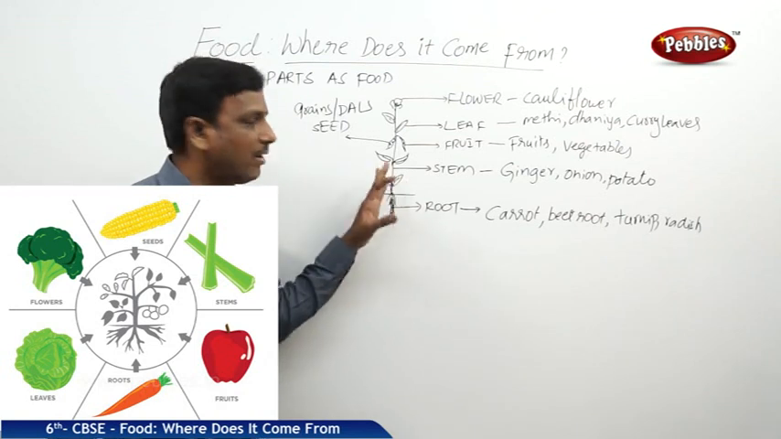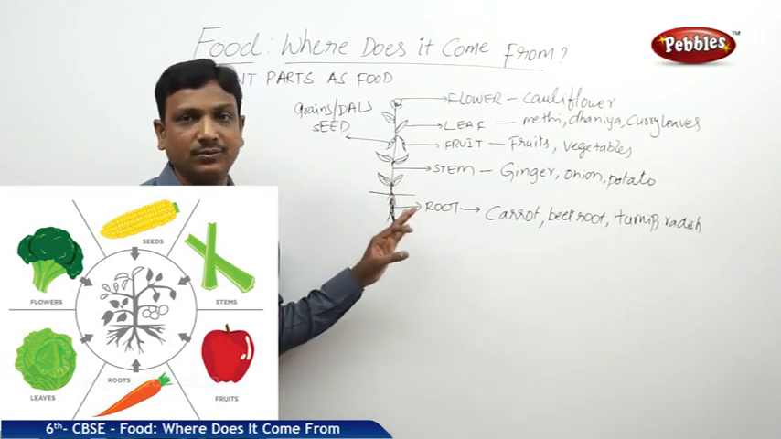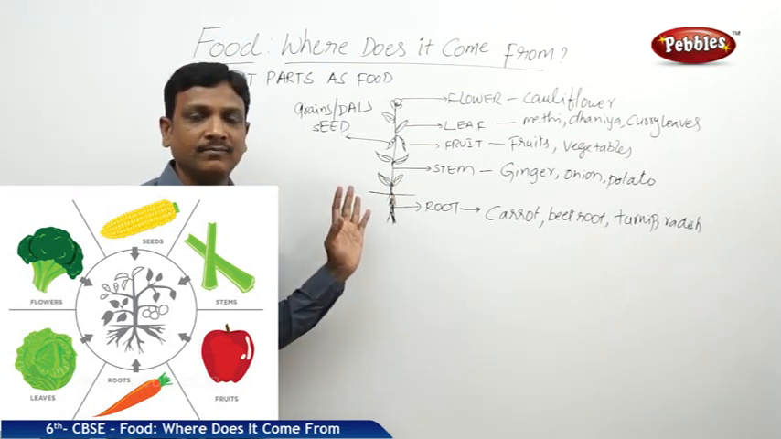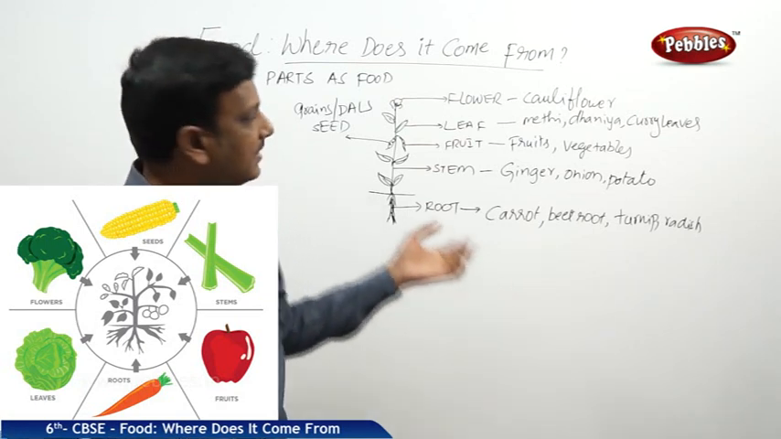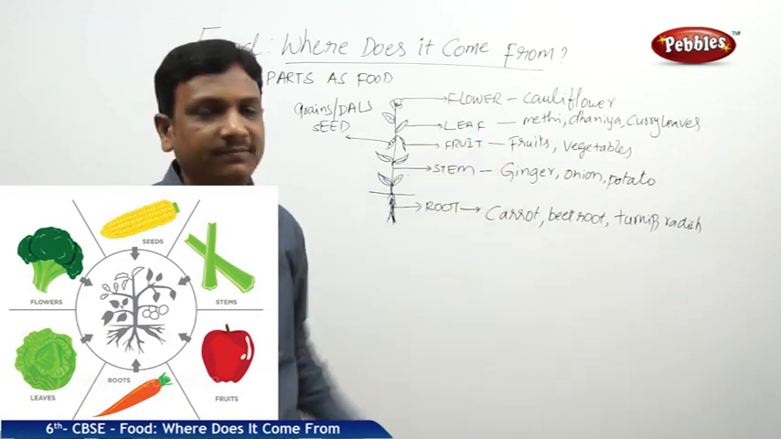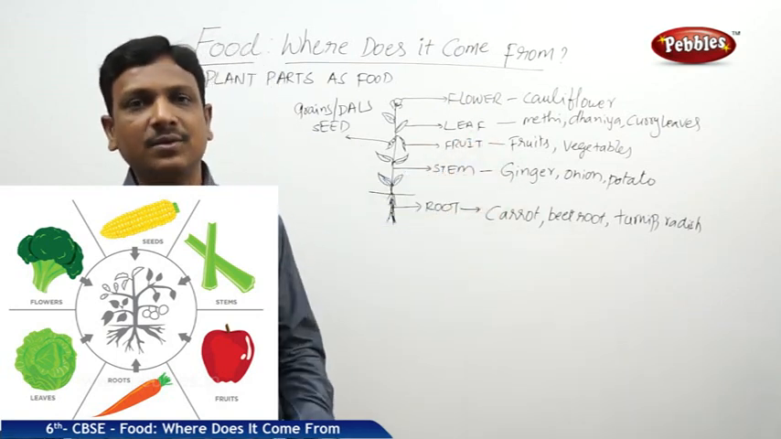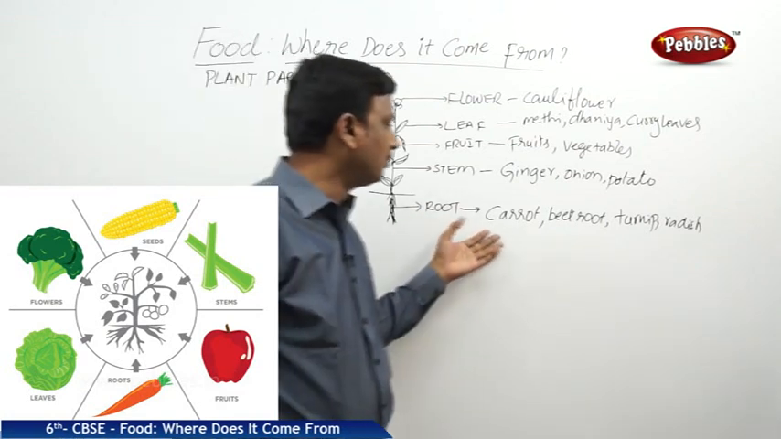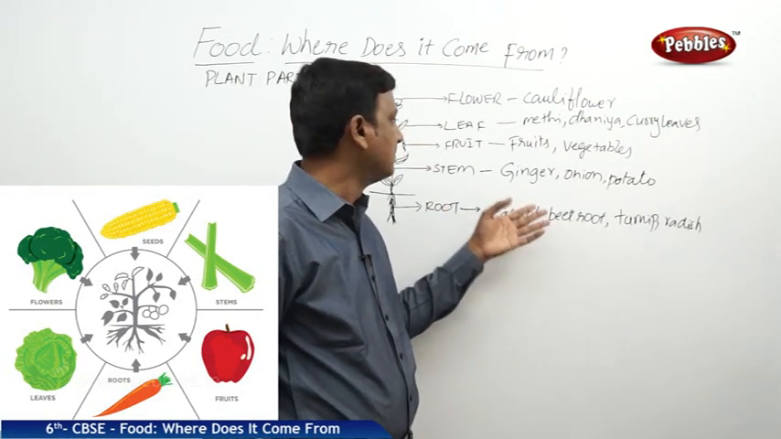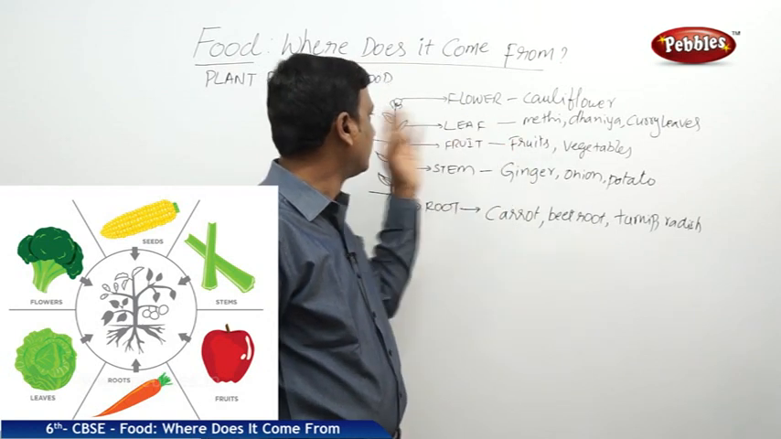So all the parts of a plant are used as food. No part is an exception here. All parts of the plant are useful. Some way or other, we are consuming all different parts of the plant. In some cases, we are consuming the whole plant itself. In some cases, we are consuming the root, some cases stem, some cases fruit, leaf, flower, seed.